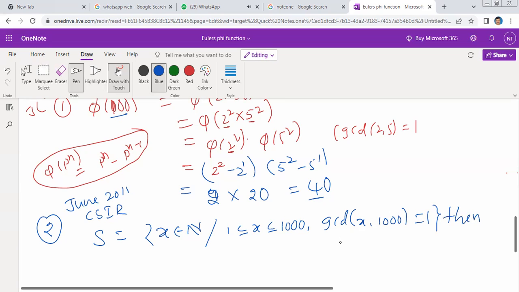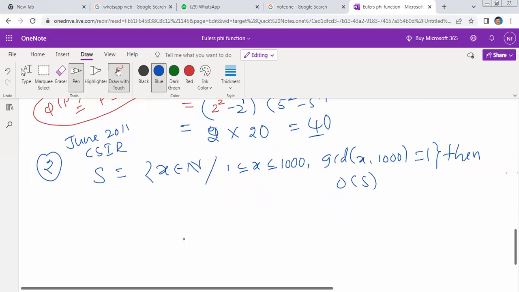Then order of S, that is cardinality, how many elements are there in that set? What is the cardinality of this set? Options are 100, 250, 300, and another option is 400. This is my question.